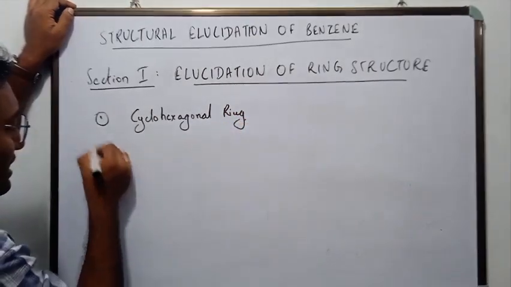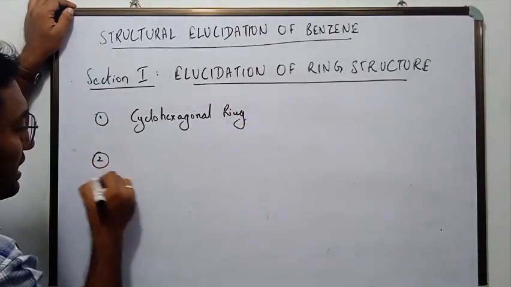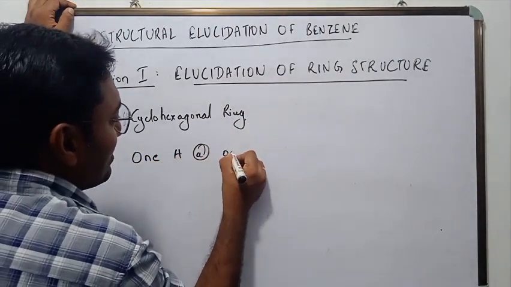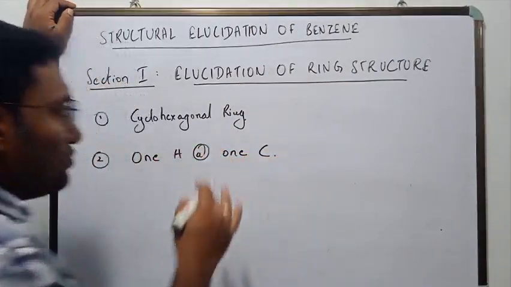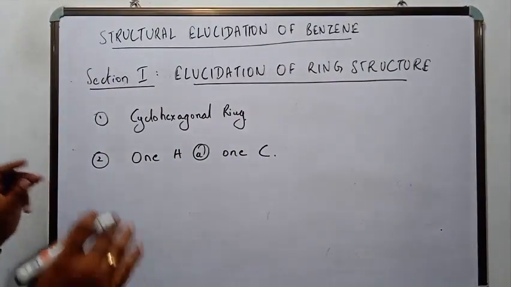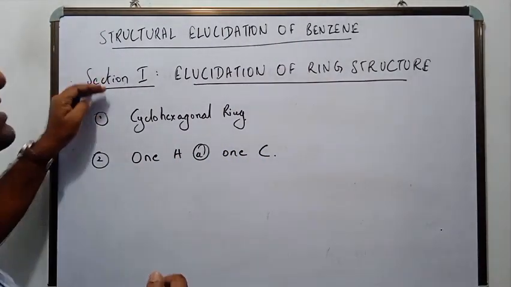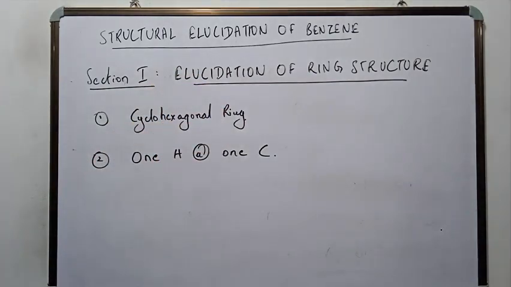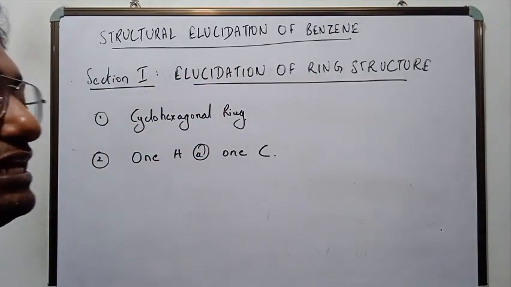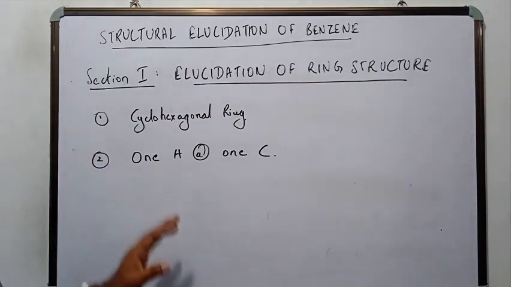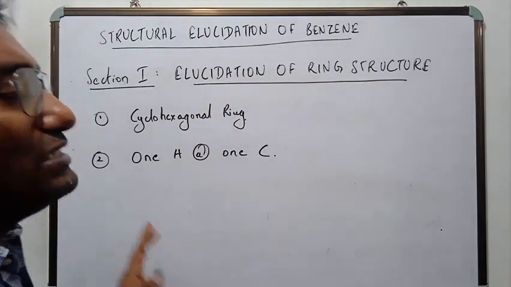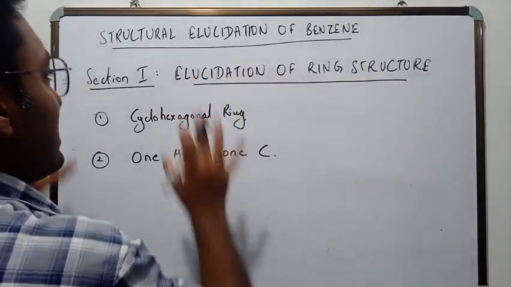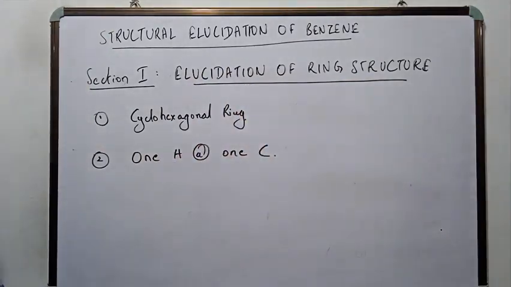The second thing in this section that he tried to prove is that there is one hydrogen at each carbon atom. So these two things he tried to prove first, and we will study them in section number 1, which is elucidation of ring structure. First he tried to prove that it is a cyclohexagonal ring. The second thing is that one hydrogen is attached to each of the carbon atoms of the benzene ring. So this we will study in section 1, which is elucidation of the ring structure.